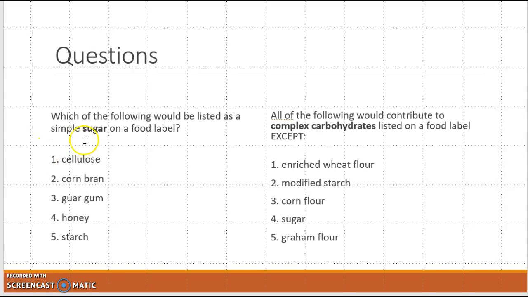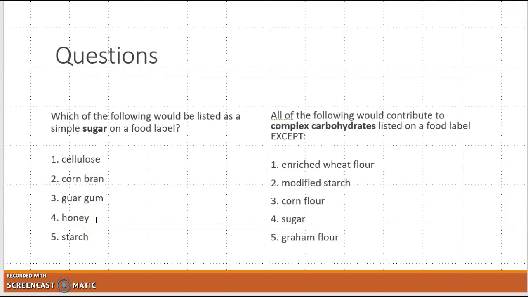So one of the questions here is which of the following foods we listed as simple sugar on the food label? Would it be cellulose, corn bran, guar gum, honey, or starch? If you saw those in the label. So cellulose is a very intense complex of glucose molecules, which we don't have enzymes to break down. Bran also is a type of cellulose. Guar gum is usually a lignin or a pectin, so it's still a soluble fiber.